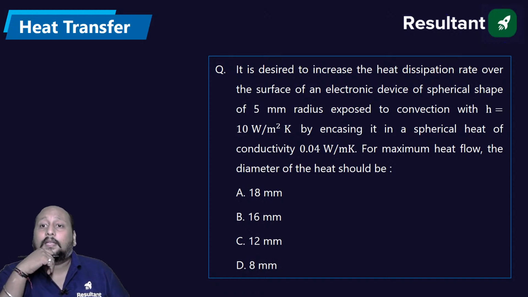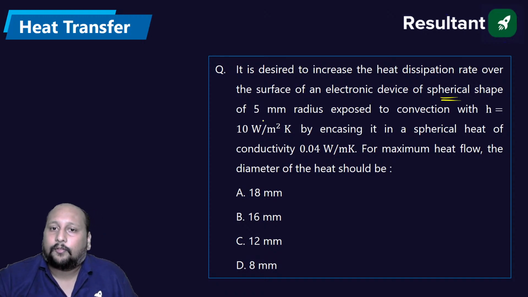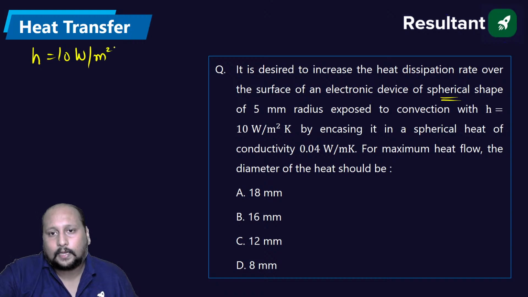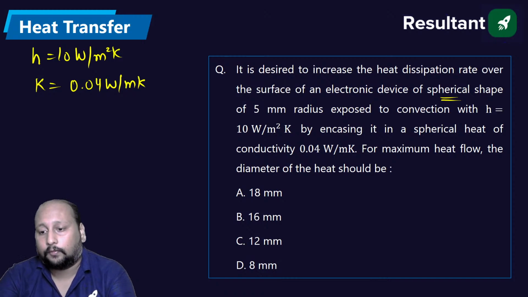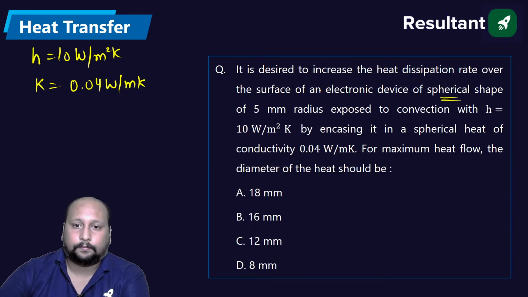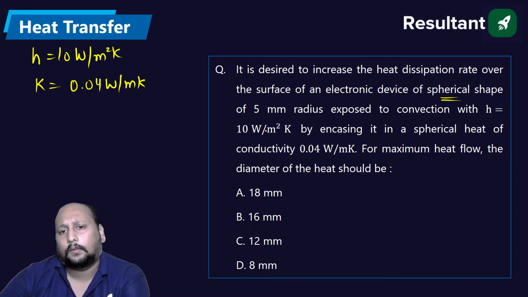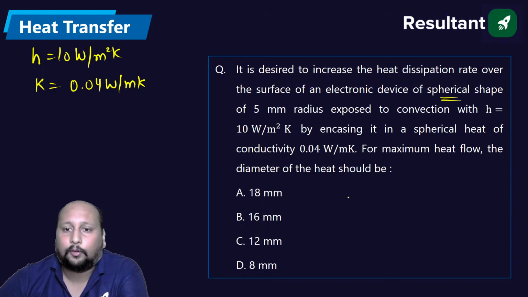It is desired to increase the heat dissipation rate over a surface of an electronic device. Spherical shape of radius 5 mm exposed to convection. आपको दे रखा है H value is 10 watt per meter square Kelvin. K value is 0.04 watt per meter Kelvin. For maximum heat flow rate, what should be the diameter? Diameter पूछा. That means they are asking you the critical diameter.